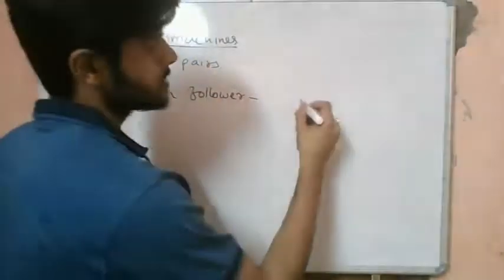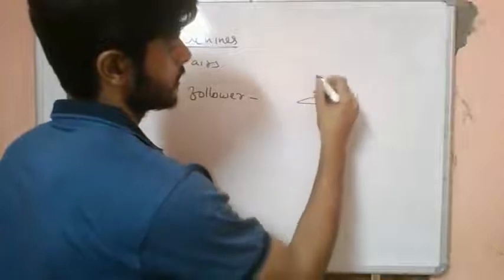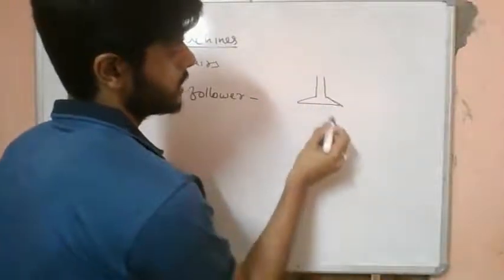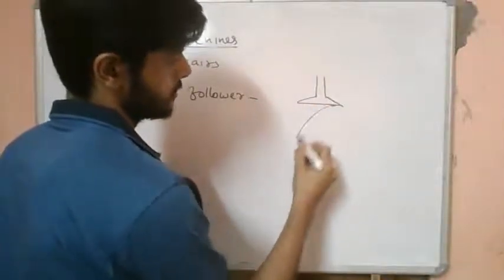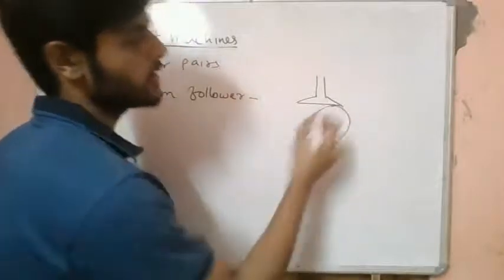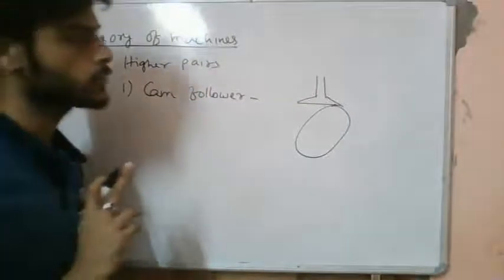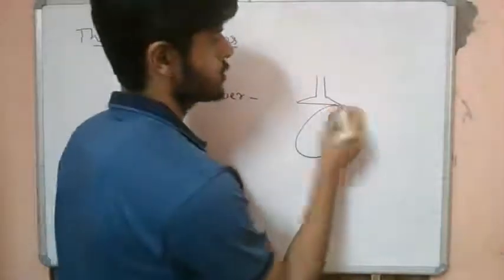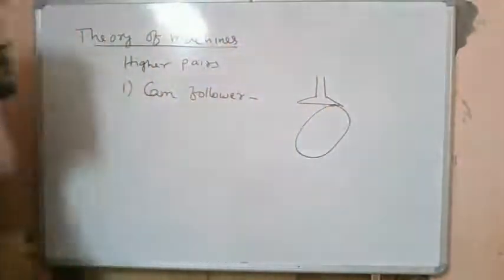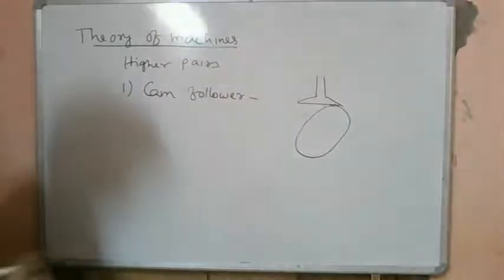So a cam follower pair will be something like this. Let's say we have a follower and we have some cam like this. As you can see, here we have one point contact, right? So this is what we call a higher pair, okay?